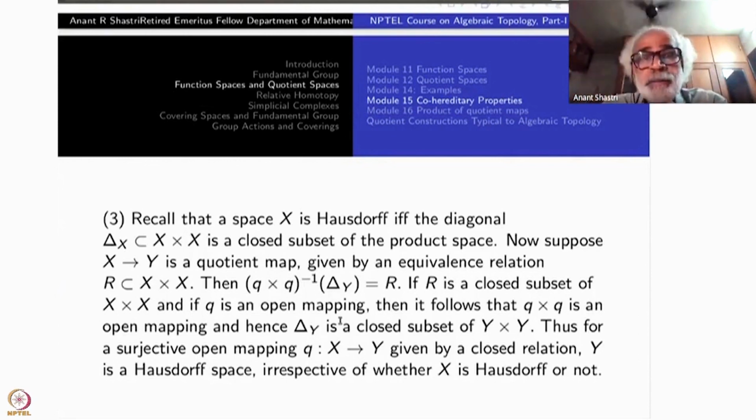All that you wanted is that R is a closed subset of X cross X. Okay, so that is not the case.